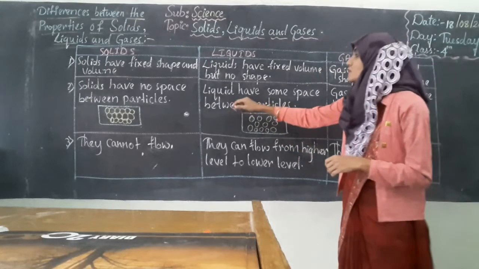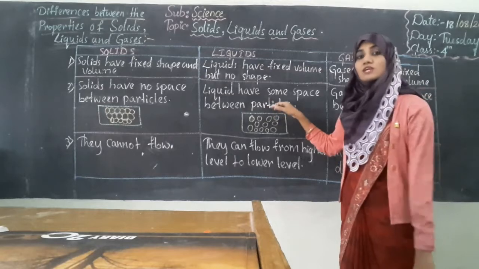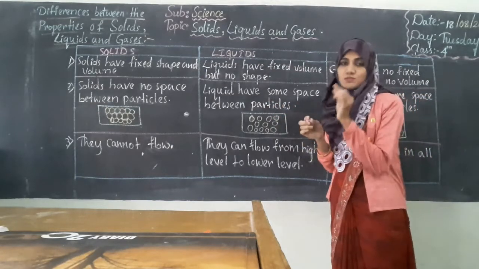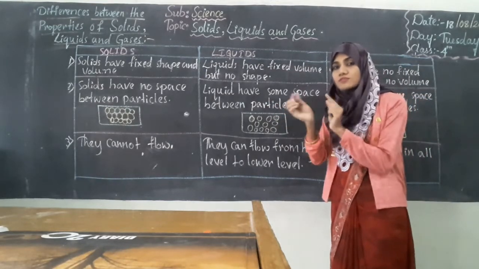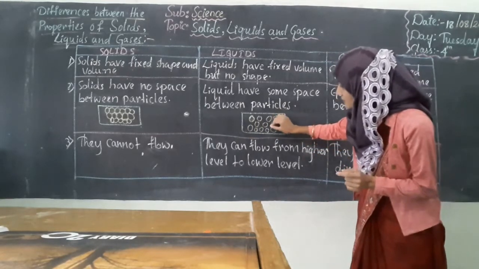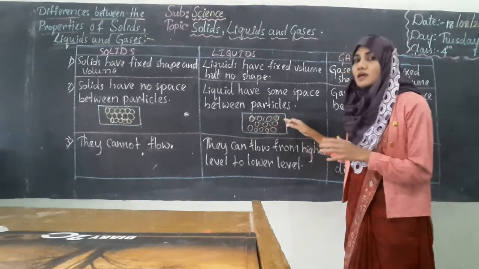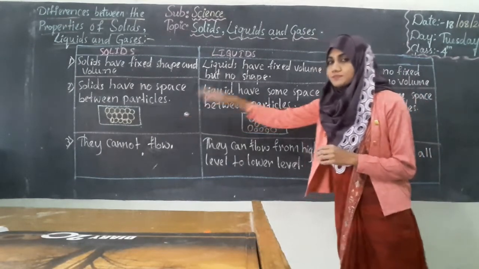Whereas liquids have some space between particles. Liquids have a little bit of space between the arrangement of the molecules, like you can see here. You can see the space here. And hence they are not hard like solids.